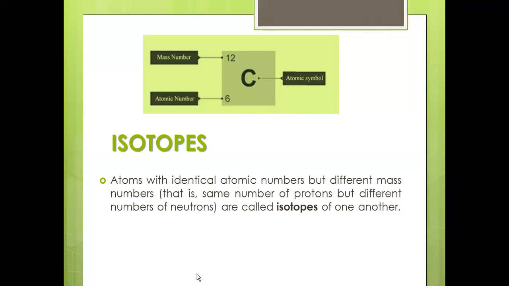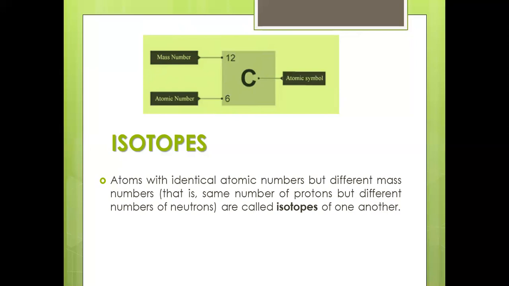So what is meant by the isotopes, right? Atoms with identical atomic numbers, but with a difference in the mass number. When you take a particular atom, it is always identical in atomic number and mass number. But when you speak about isotopes, they will have different mass numbers. How is it possible? By having different numbers of neutrons, right? According to the varying number of neutrons, the mass number also varies. This is what we are calling isotopes.